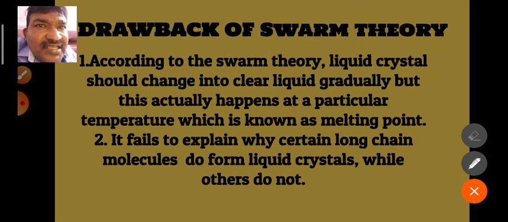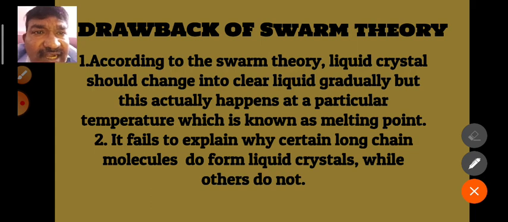But there is one drawback in the swarm theory. According to swarm theory, the liquid crystals have to change gradually to a liquid. But in actual practice, the change of the liquid crystal into a liquid occurs at once at a particular point. That particular temperature we call the melting point. You don't observe a slow change from liquid crystal to liquid. We observe a sudden change. That is the main drawback of this swarm theory.